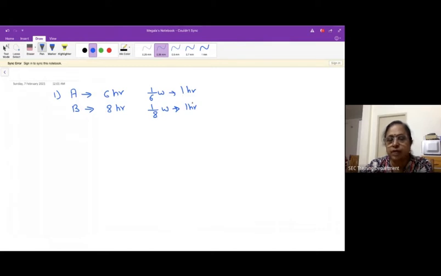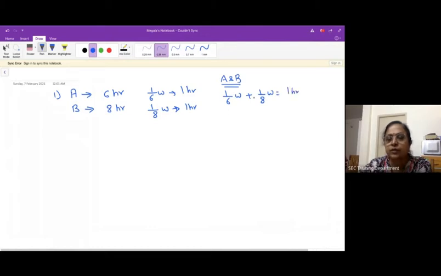Once we have this for 1 hour, we can consider when A and B work together. A will complete 1/6 part of the work, and B, who is also working now, will complete 1/8 part of the work, and together they complete this in 1 hour.